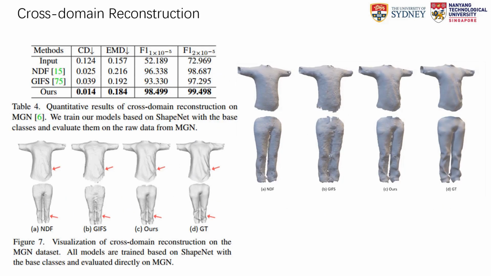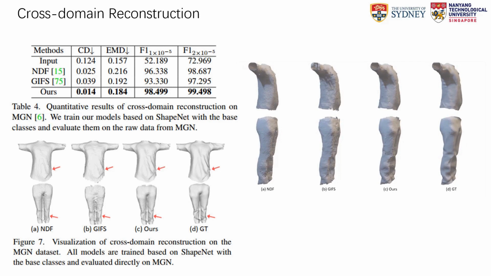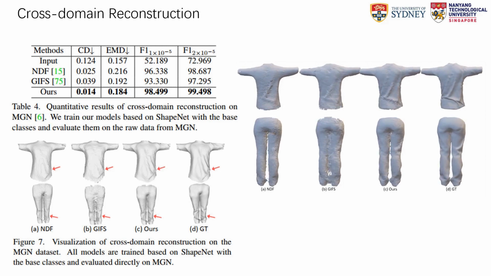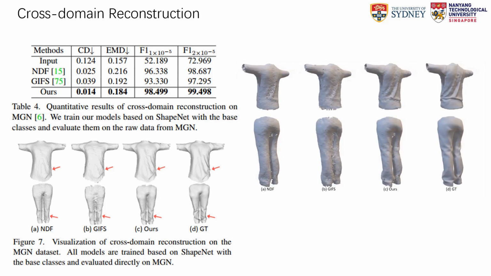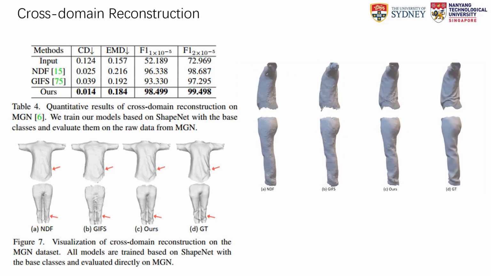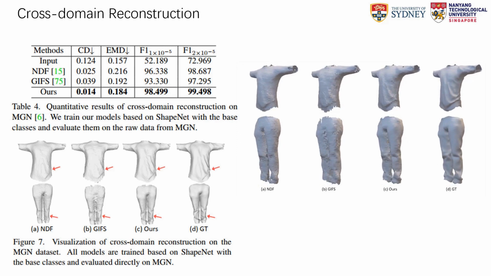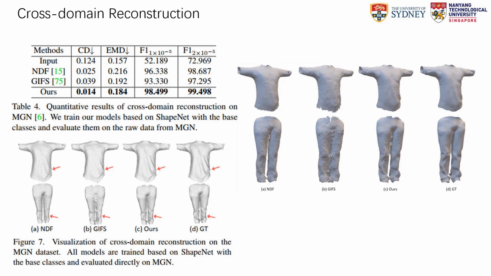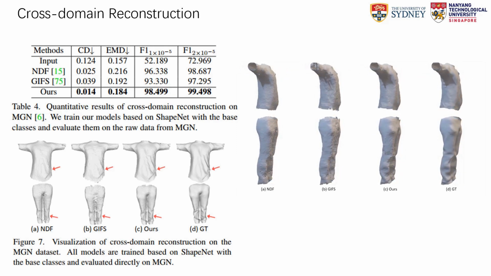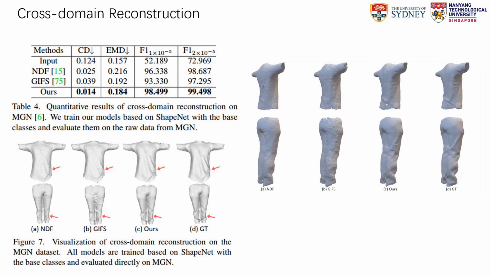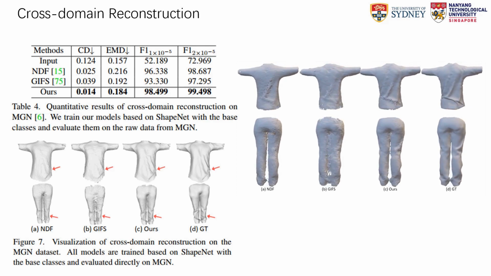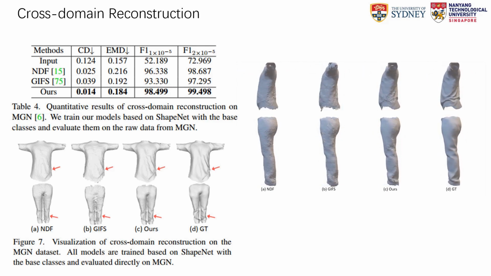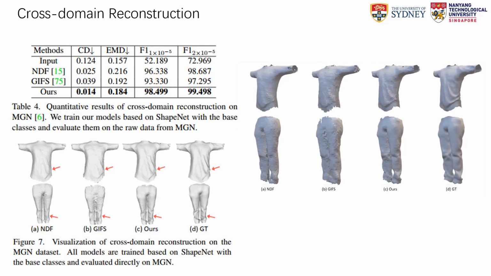In addition to focusing on intra-domain performance on the ShapeNet dataset, we also explored the cross-domain abilities. All models were trained on ShapeNet base classes and directly evaluated on the MGN dataset, which consists of garments. The quantitative comparison indicated that our method outperformed others across all metrics. Qualitative visualizations supported this observation, highlighting our method's ability to faithfully reconstruct crinkles on shirts and pants.